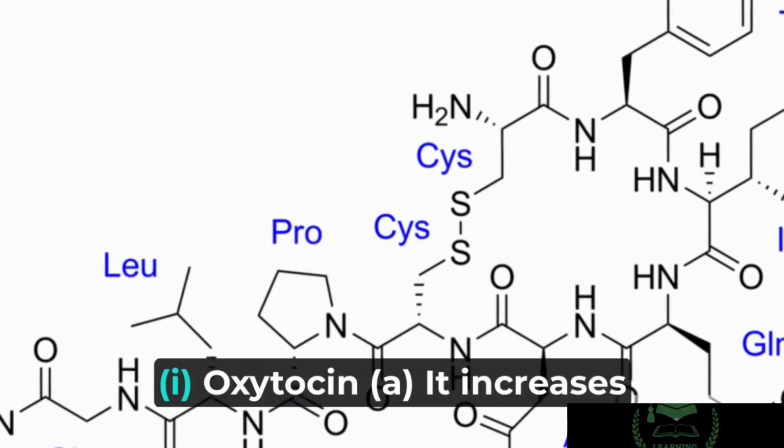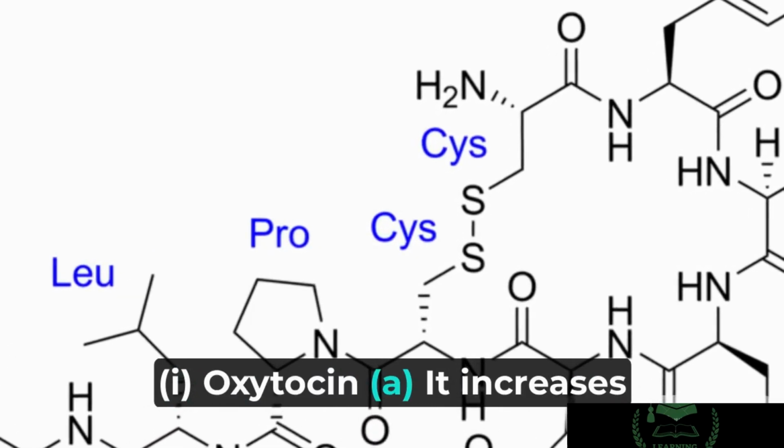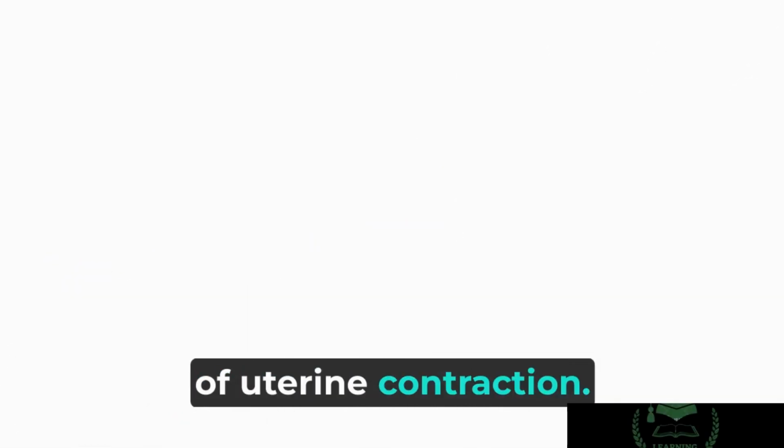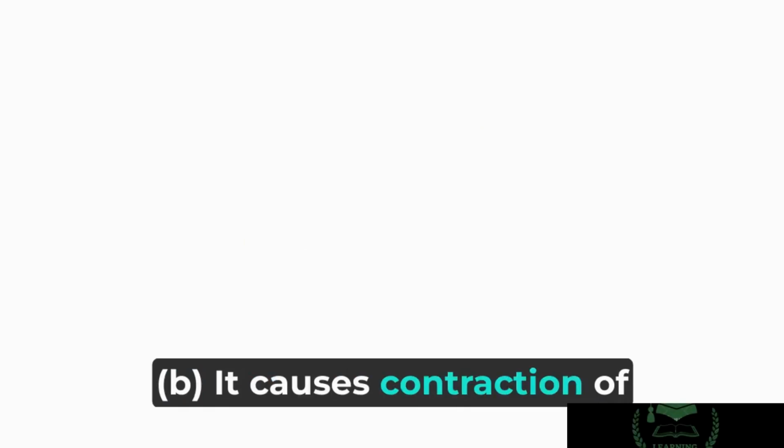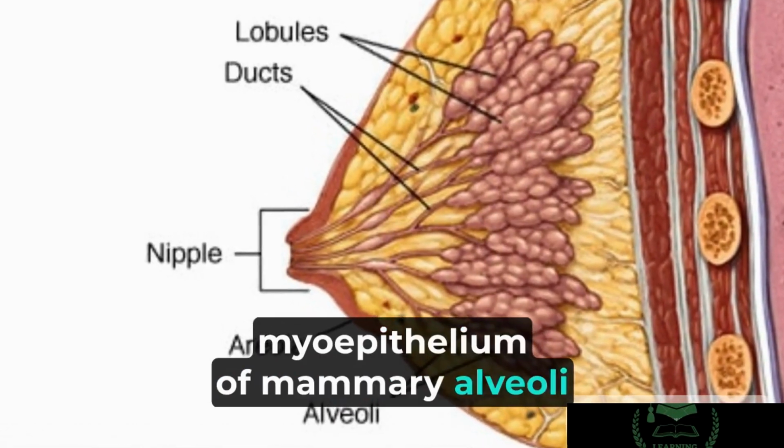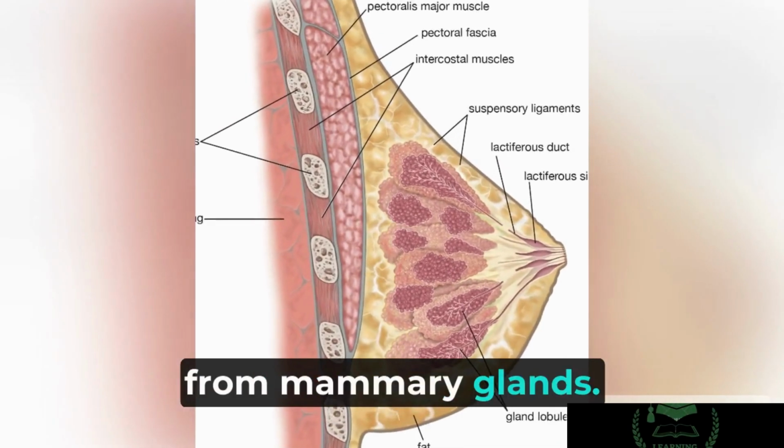Neurohypophysis. It is also known as pars posterior. It secretes two hormones. 1. Oxytocin. a. It increases the force and frequency of uterine contraction. b. It causes contraction of myoepithelium of mammary alveoli to expel accumulated milk from mammary glands.